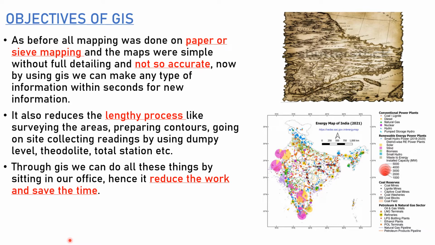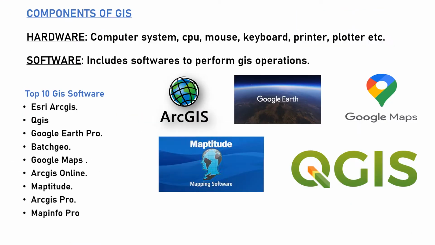It also reduces the lengthy process like surveying the areas, preparing contours, going to site, collecting the readings by using surveying instruments, total station, theodolite, etc. Through this GIS we can do all these things by sitting in our office, hence it reduces the work and saves the time.